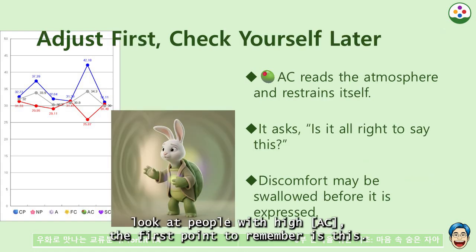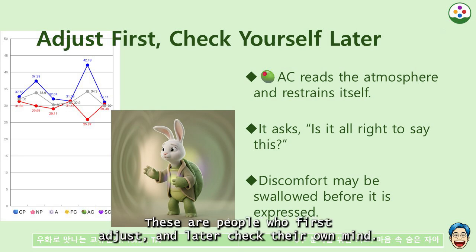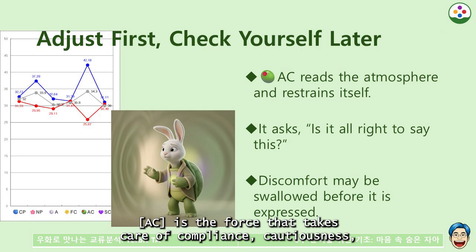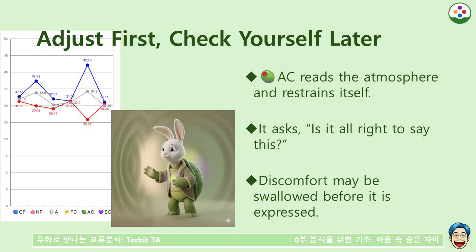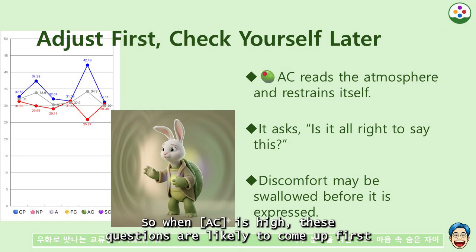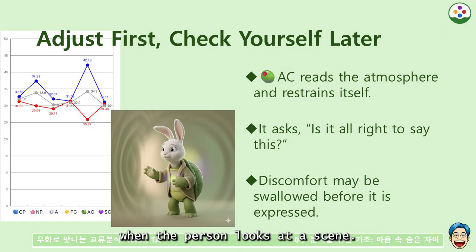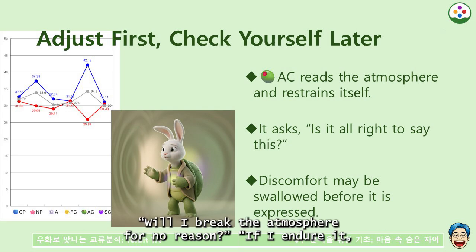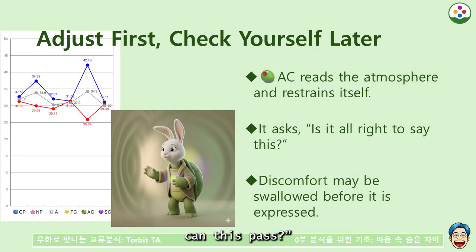When we look at people with high AC, the first point to remember is this. These are people who first adjust and later check their own mind. AC is the force that takes care of compliance, cautiousness, reading the atmosphere, self-restraint, and relationship adaptation inside the mind. So when AC is high, these questions are likely to come up first when the person looks at a scene. Is it all right to say this? Will the other person feel uncomfortable? Will I break the atmosphere for no reason? If I endure it, can this pass? Is it safer to adjust right now?